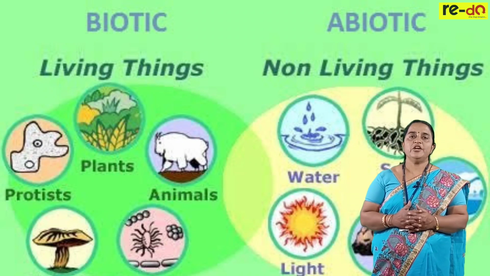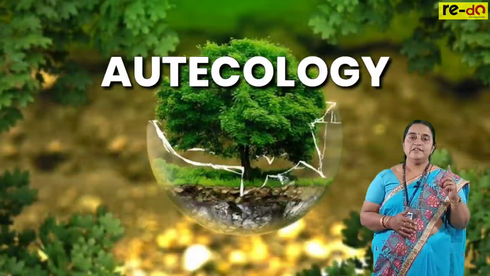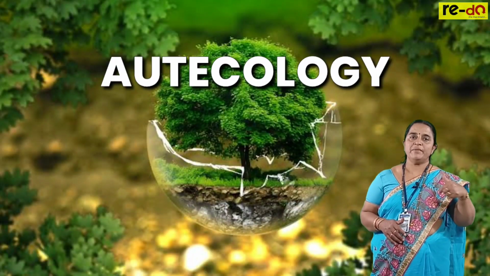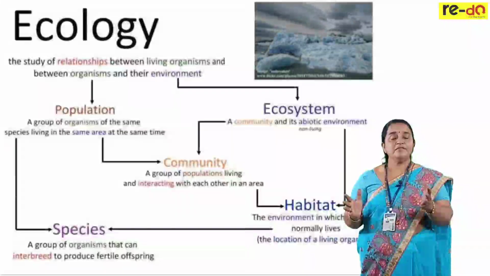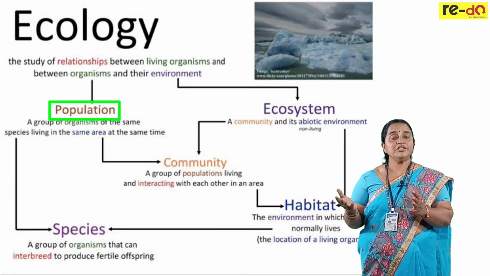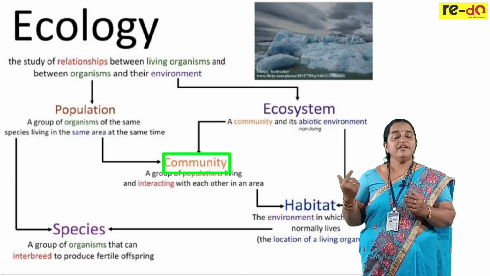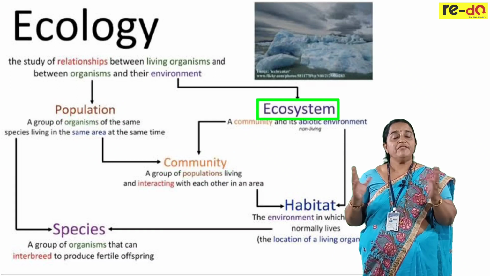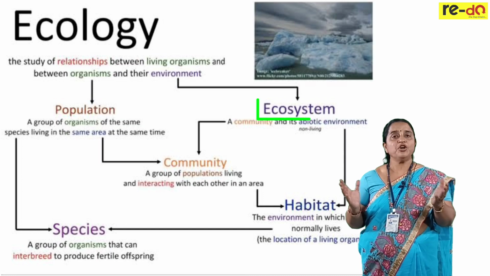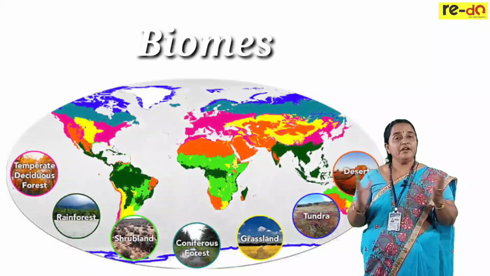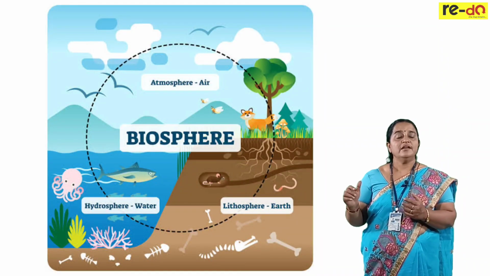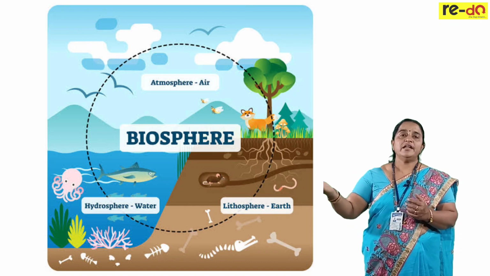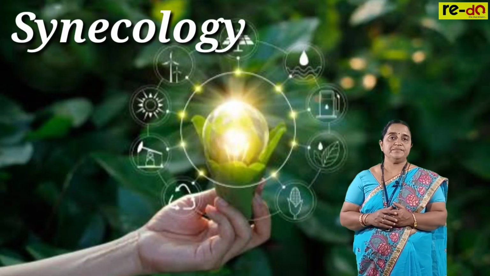There are 2 sections in ecology. Autecology: when we deal with a single organism and its environment, it is known as autecology. A group of organisms forming a population, several populations forming a community, a community with its environment forming an ecosystem, several ecosystems together forming a large geographical area called a biome, and different biomes together forming the biosphere. It is the part of Earth where we can see all biotic components interacting with abiotic components. When we study this, it is known as synecology.